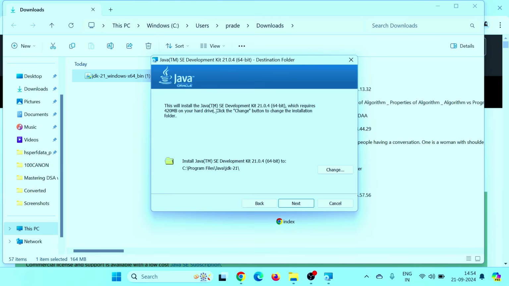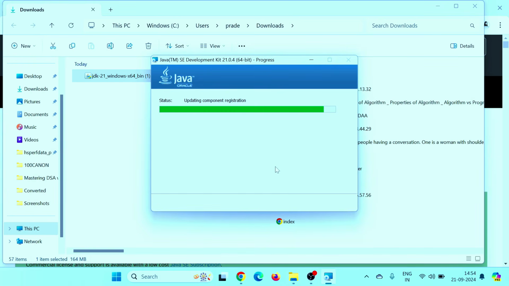This will install Java SE Development Kit 21.0.4 64-bit, which requires this much memory on your hard drive. This is where it would be installed: the C Program Files Java folder, then the JDK21 folder. You can change it if you want, but this is recommended, so keep it as it is. Click on next and it will start installing the JDK.